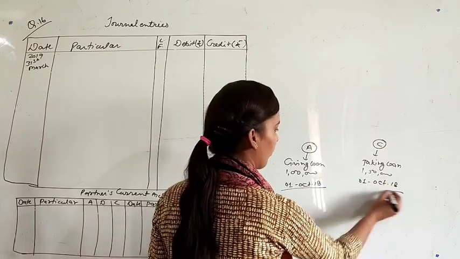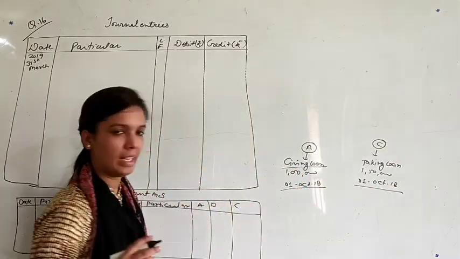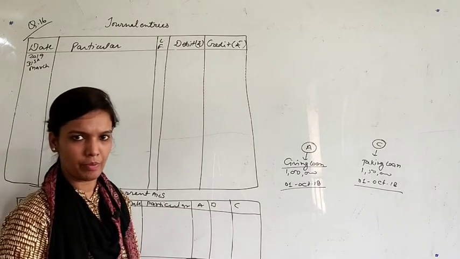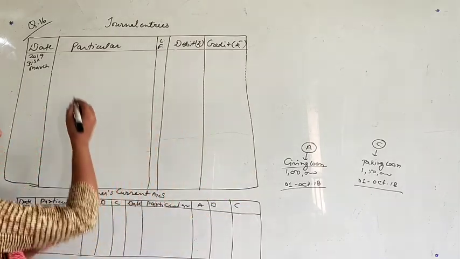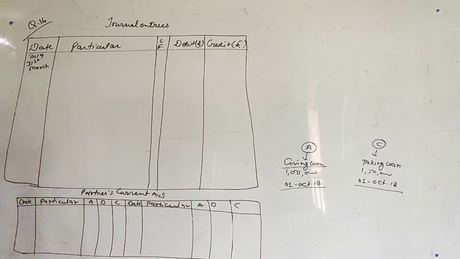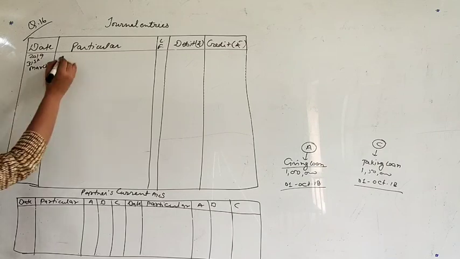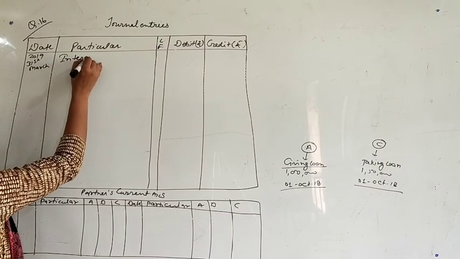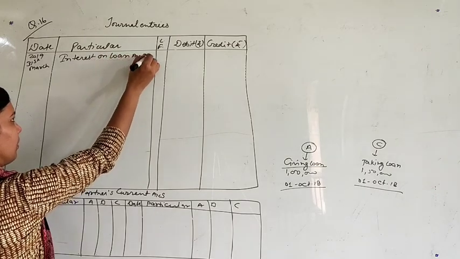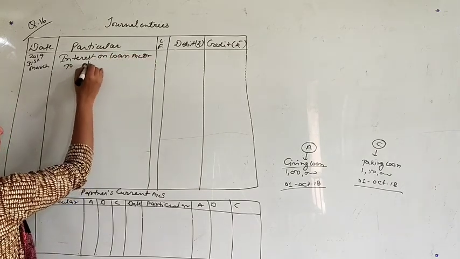Okay, A is giving a loan to the firm. It means he will take interest from the firm, right? He will take interest. So what will be the journal entry? He will take interest from the firm. So the entry will be: interest on loans account debit to A's loan account.